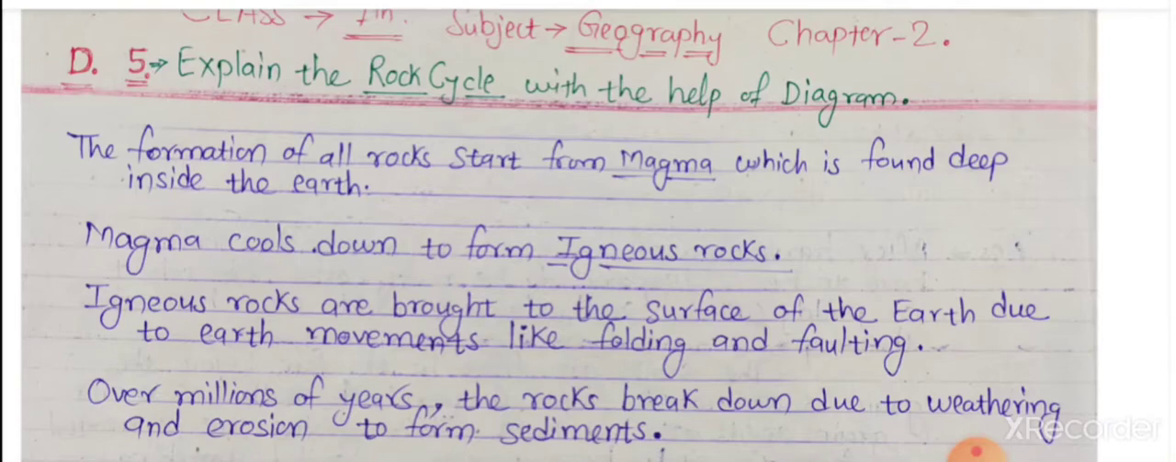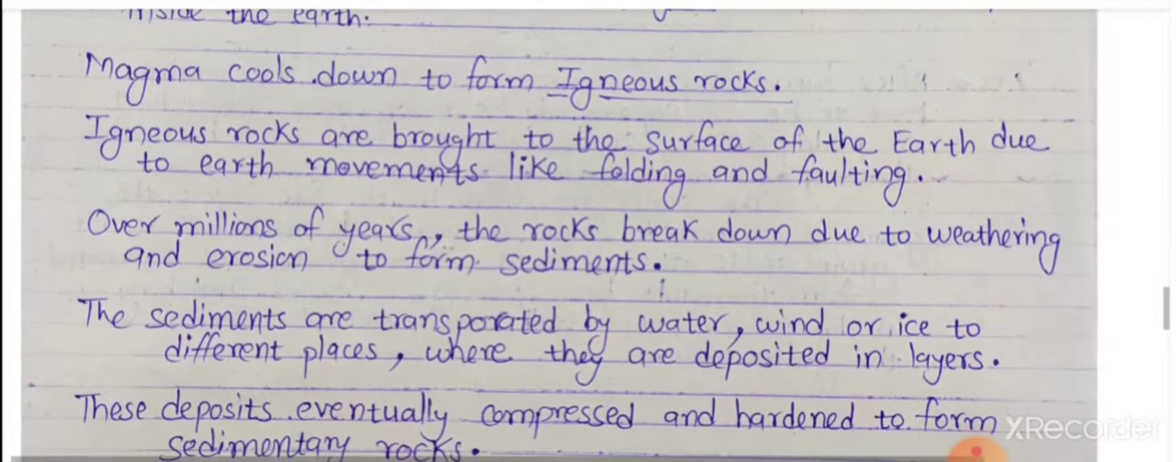Next, magma cools down to form igneous rocks. These igneous rocks are brought to the surface of the earth due to the earth's movement, like folding and faulting, ups and downs. Next, over millions of years, the rocks break down due to weathering and erosion to form sediments.